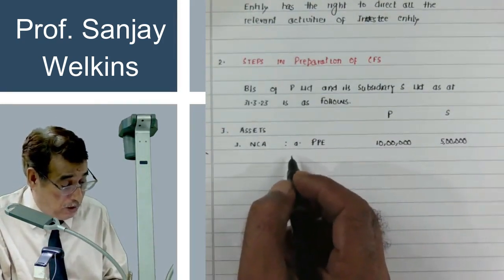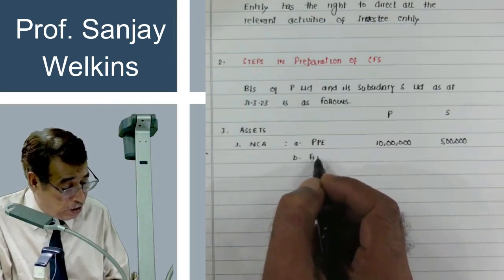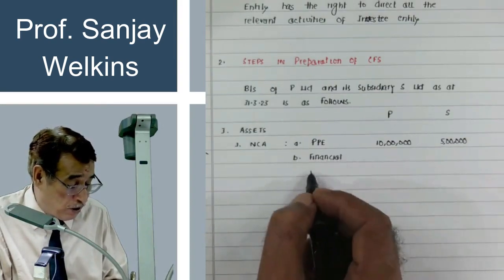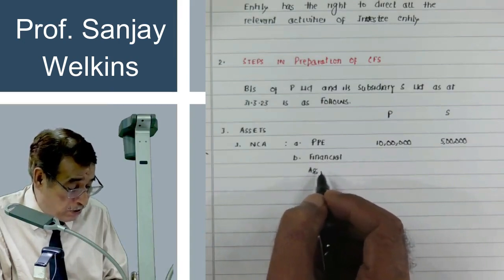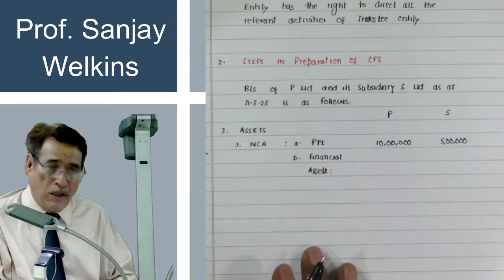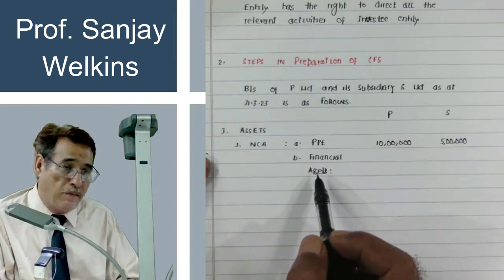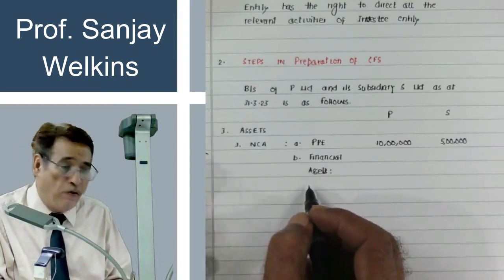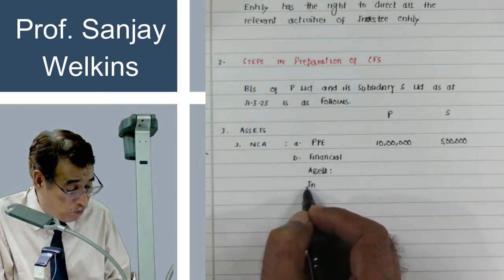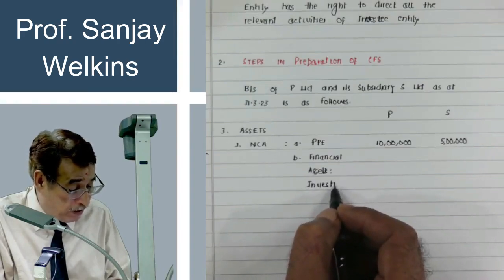Further, I write here financial assets. Now this is a new heading inserted in Division 2, financial asset. Financial asset is written under non-current assets, number 1. It can also be written under current asset. Correct? So non-current asset, financial asset means generally here we write investments. Investment is considered as financial asset.